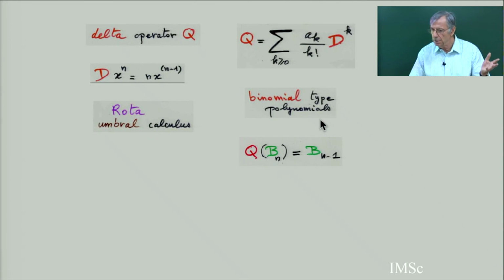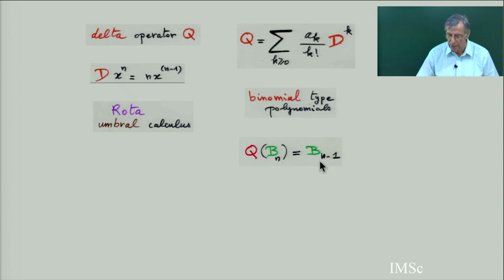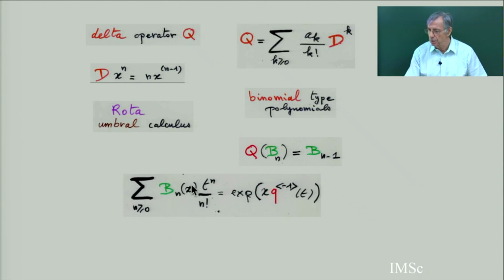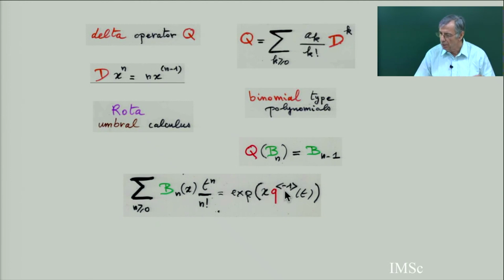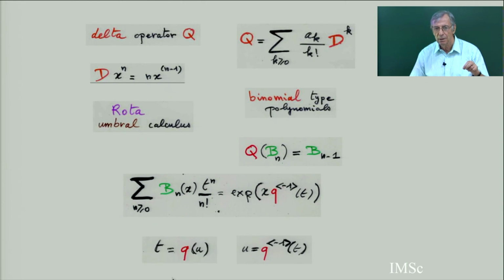And then binomial type, there is another definition of binomial type. Instead of the definition with the generating function, another definition: a binomial type polynomial is a sequence of polynomials such that there exists a delta operator Q such that Q of b_n is always equal to n b_{n-1}. And if you have this, then the generating function for binomial type polynomials will be the exponential of x to the power, the Lagrange inversion appears, the reciprocal power series. So if you take t equal Q of u, then you get u equal reciprocal of t.